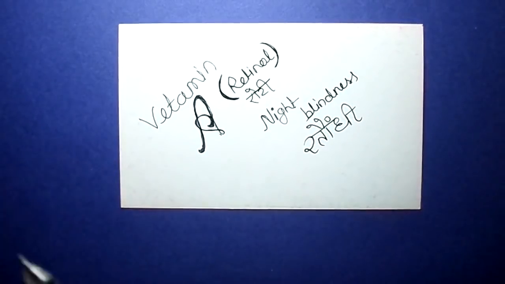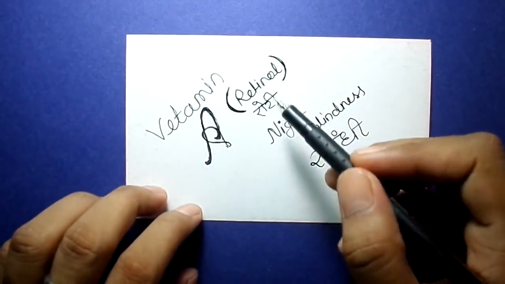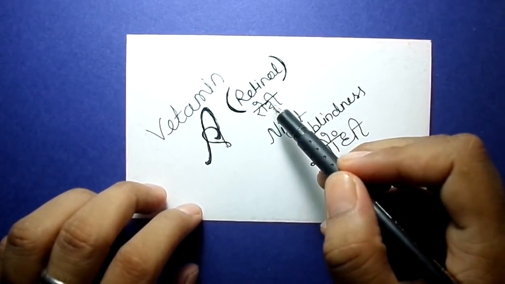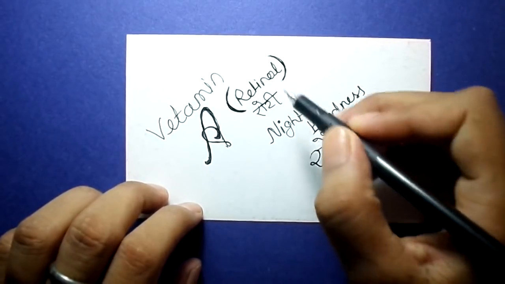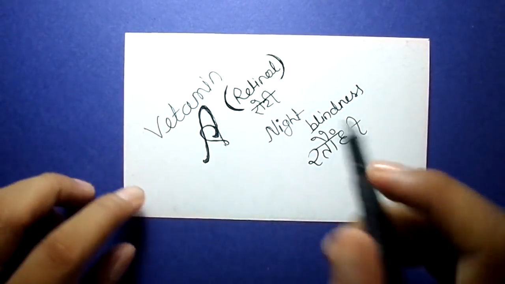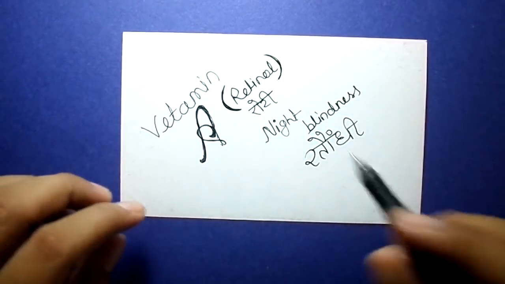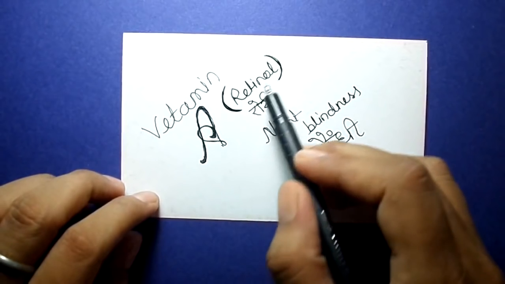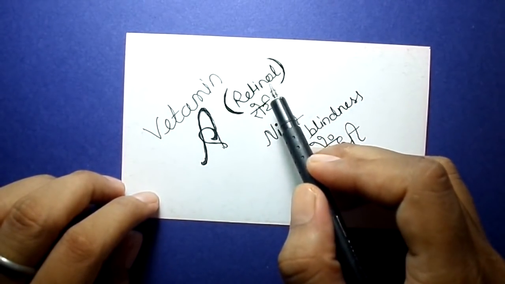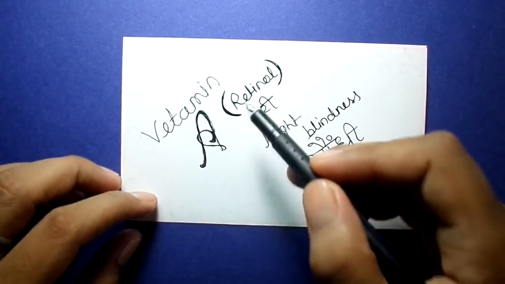Its chemical name is retinol, and we'll memorize this by a mnemonic called roti. Retinol, roti. You all know it's a Hindi word. We are using roti for retinol. These are some complex words that we have to memorize. For memorizing this, we'll have to revise it again and again.